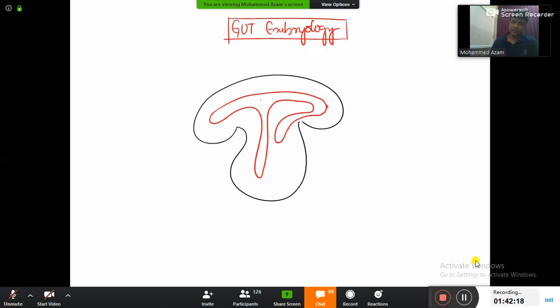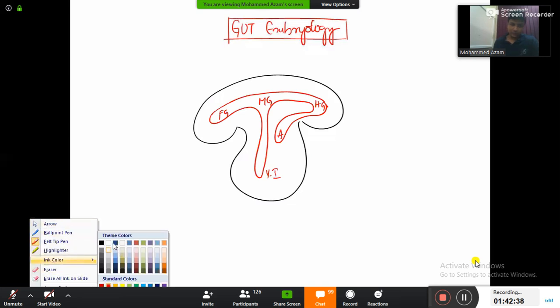Hindgut will give this extension here, this is known as allantois, whereas the midgut will give this extension here, that is nothing but vitello-intestinal duct.